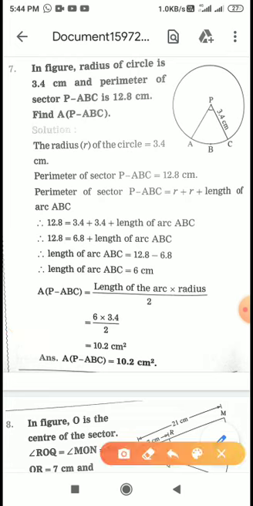Now what we have to calculate? We have to calculate the area of the sector. For that we know the formula: length of arc multiplied by radius upon 2. The length of arc we just got is 6, radius is 3.14, upon 2. So we can calculate it very easily, and you will get the answer 10.2 centimeter square.